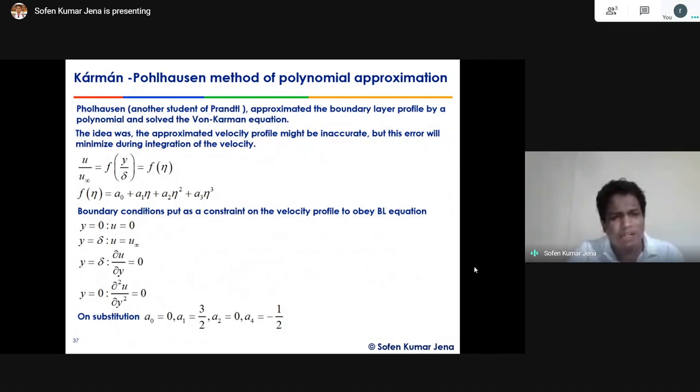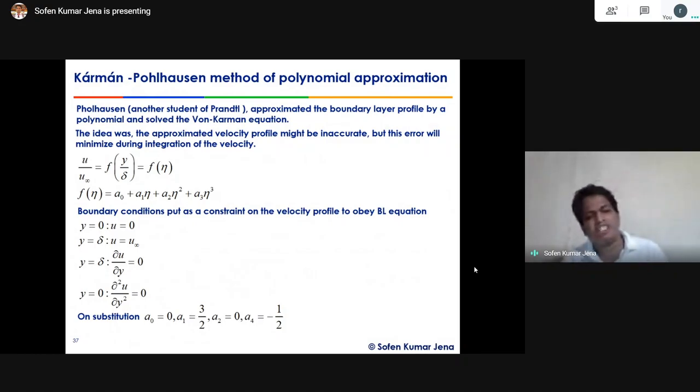because at the free stream u equals u infinity. At y equal to delta, del u by del y equals 0, which means at the boundary layer edge the gradient of the velocity vanishes. At y equal to 0, del square u by del y square equals 0, right?